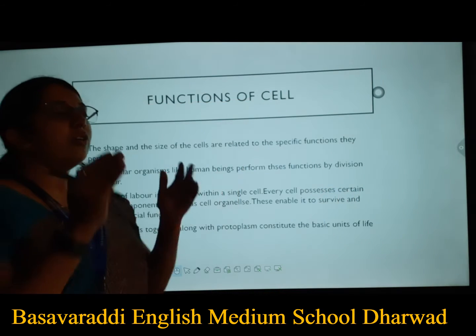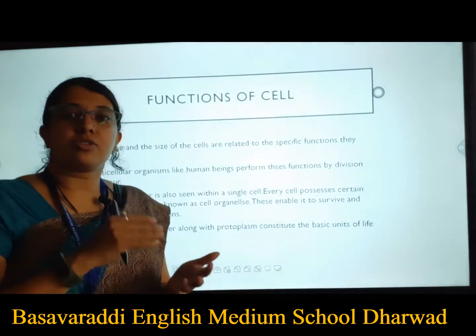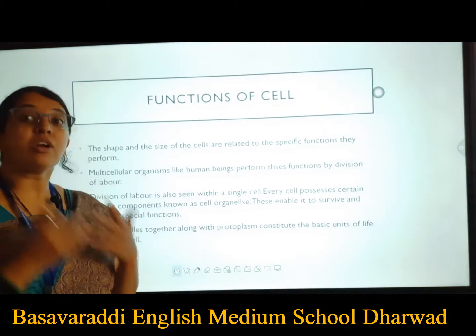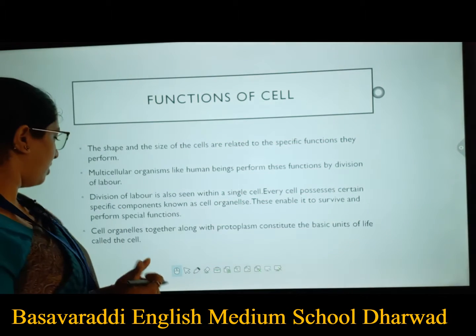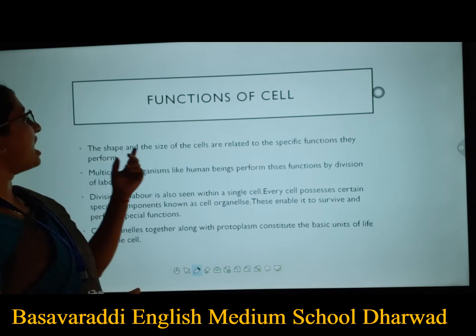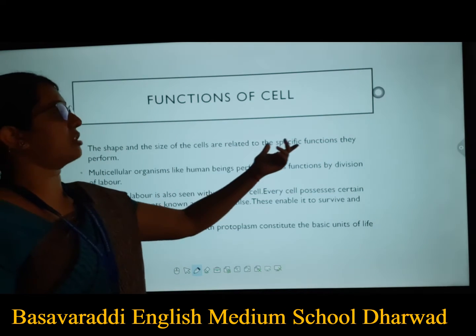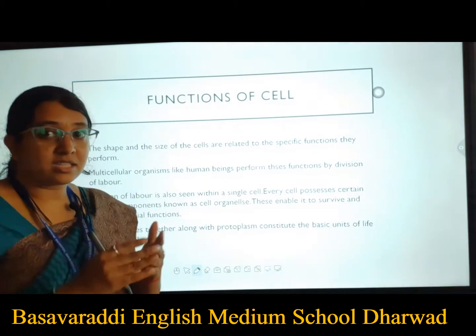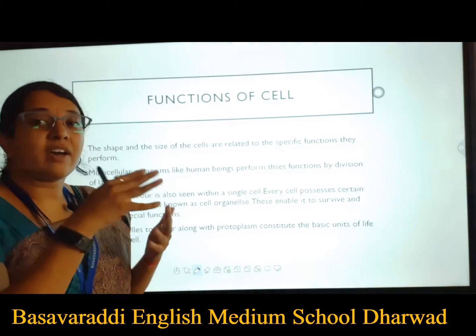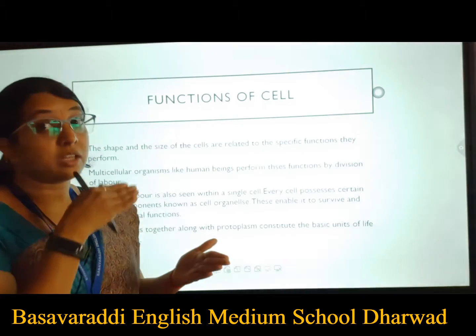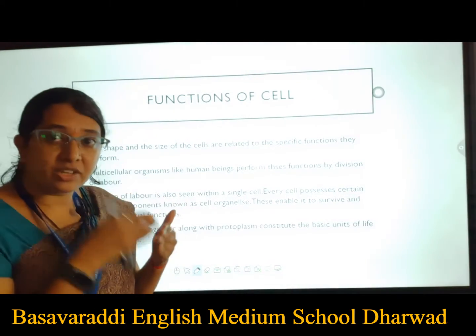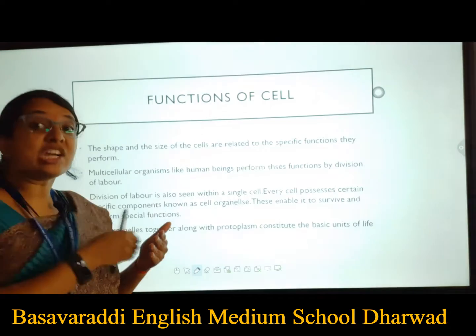Then we saw the shape, we saw the size. Now let us talk about the function. What is the function of the cell? So the shape and the size of the cells are related to the specific functions they perform. This is very important. As I just told you, the cells have a particular shape and particular functions. The size and the shape are going to be different according to the functions that they are going to perform.